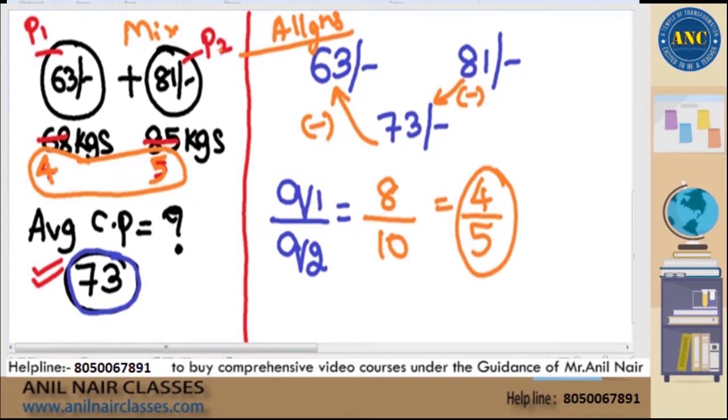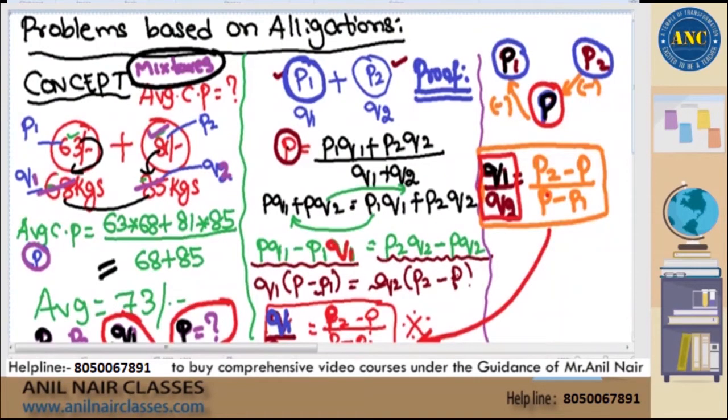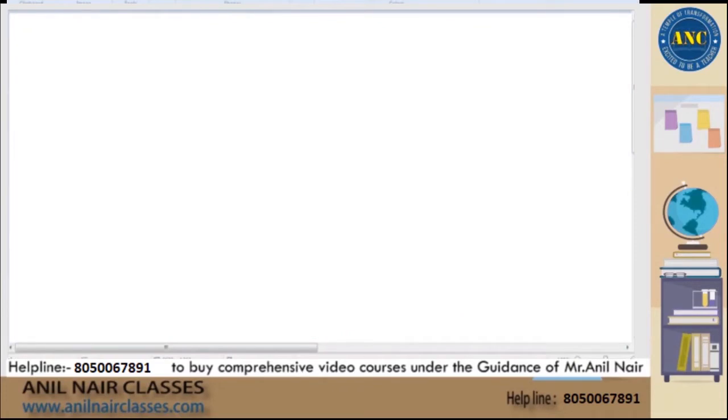Amareshwari, suppose P1 has a greater value, then sir, you will get a negative sign, and you will also get a negative sign in the denominator. Anyway, negative divided by negative will be positive. It makes no difference, ma. I hope it is clear. Now listen to this carefully. Now let us solve some questions in alligations.